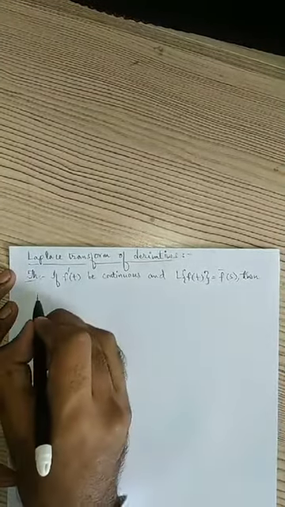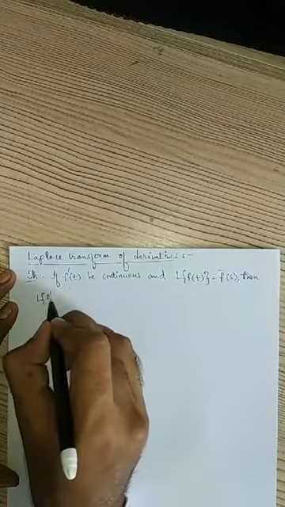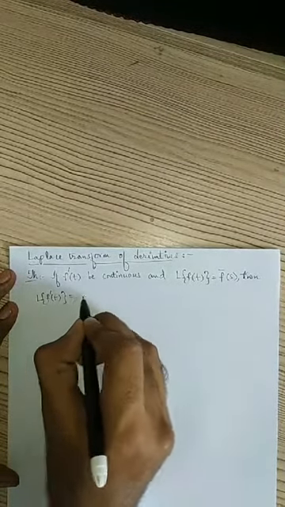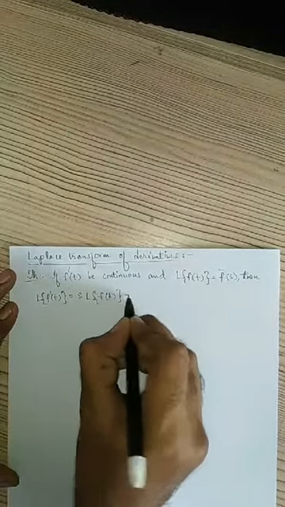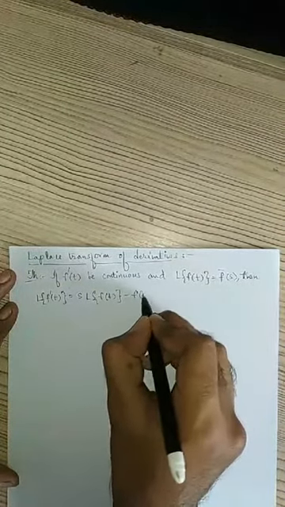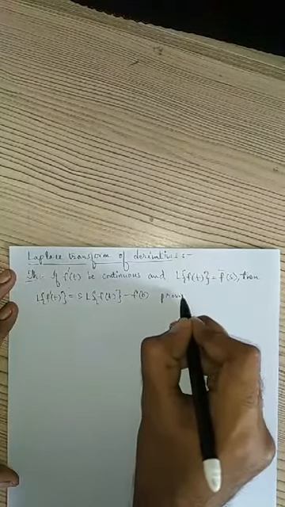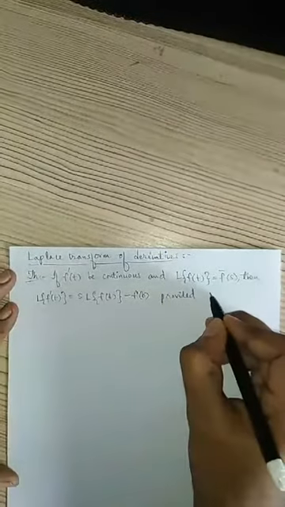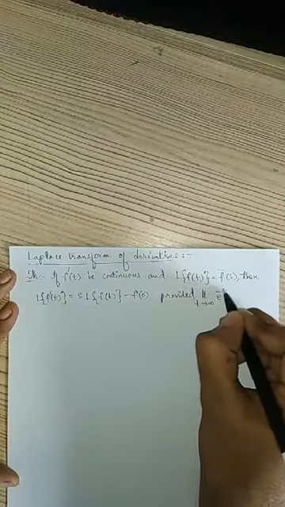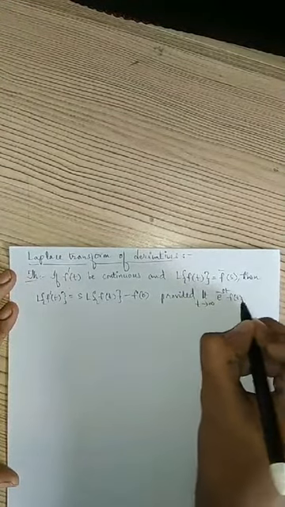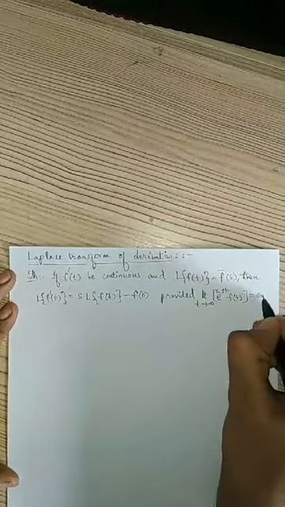Then Laplace transform of f dash of t is given by s into Laplace transform of f of t minus f of 0, provided limit t goes to infinity e power minus st into f of t, the value of this limit, should be 0.